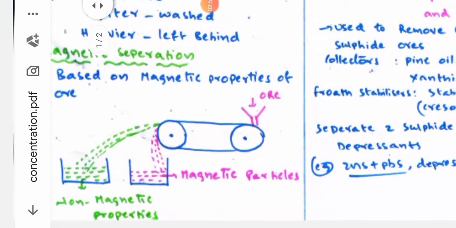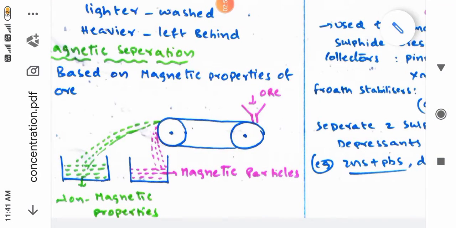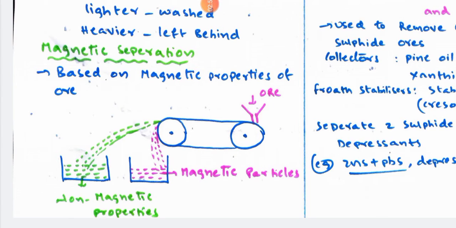Magnetic separation is based purely on the magnetic properties of the ore. Some of the ores are attracted towards magnets, and some of the ores are not attracted towards magnets. Due to the differences in magnetic property, we can always separate the unwanted materials from the compound. This is called magnetic separation. Okay, this is the diagram you are observing, the magnetic separation.